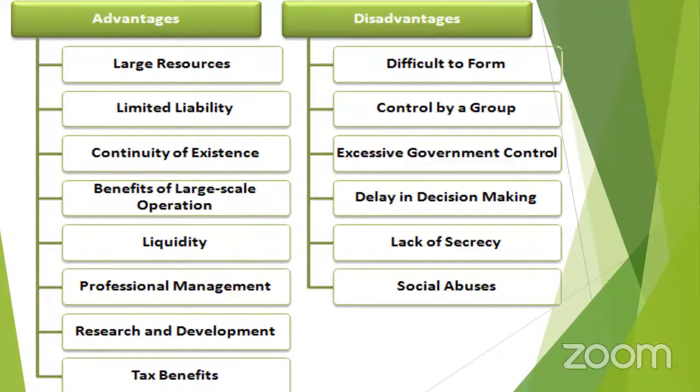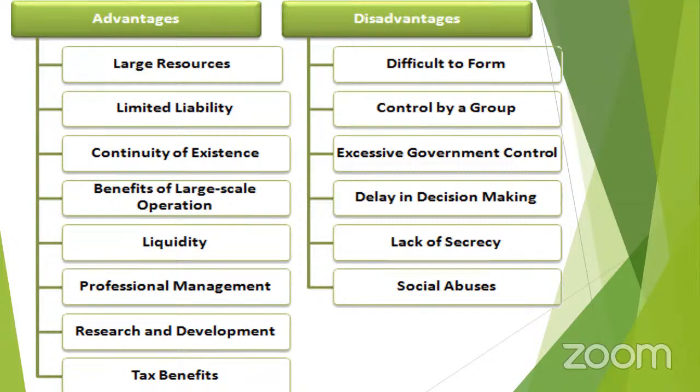And here, as the numbers are more in number, you could find the lack of secrecy also. That means the management of companies remains in the hands of the few persons only. So what will happen? Everything is discussed in this board of directors. That means these persons in the board of directors. The trade secrets cannot be maintained. That is the main thing.